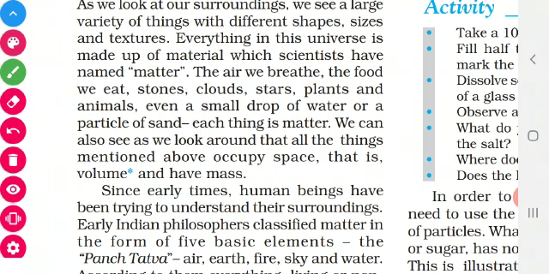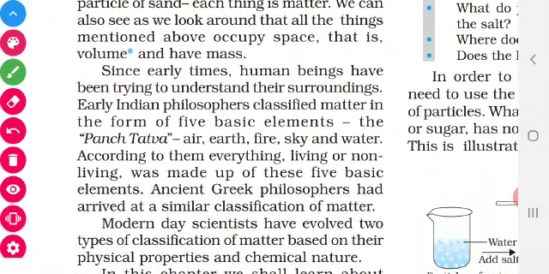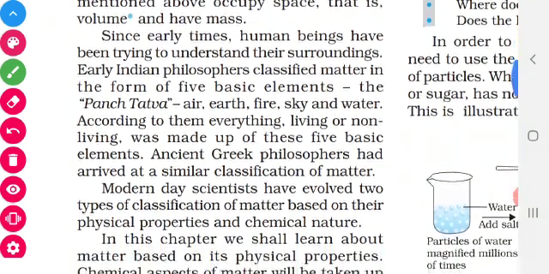So how can we define matter? Anything that occupies space and has mass is called matter. Occupying space means they have volume. Mass means they have some weight. So that is said to be matter.